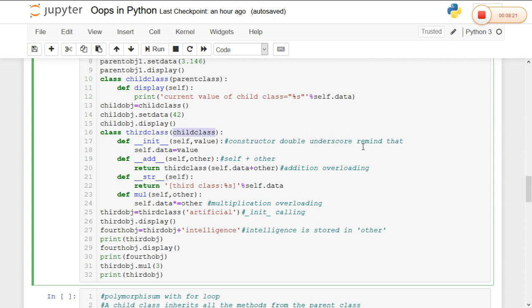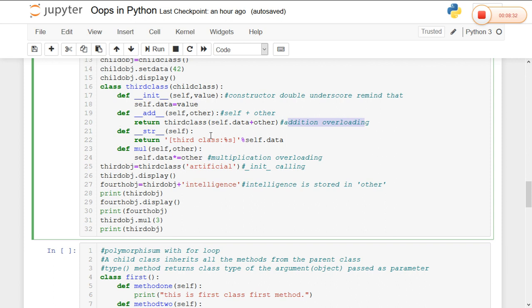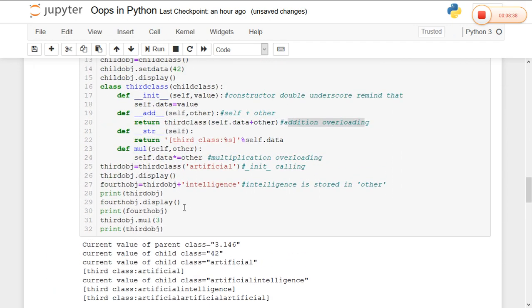So the constructor is double underscore init, please remember that in Python. And I created the add method also for addition operator overloading, and defined an str method to display the object name. I will quickly run my program so that you can see.